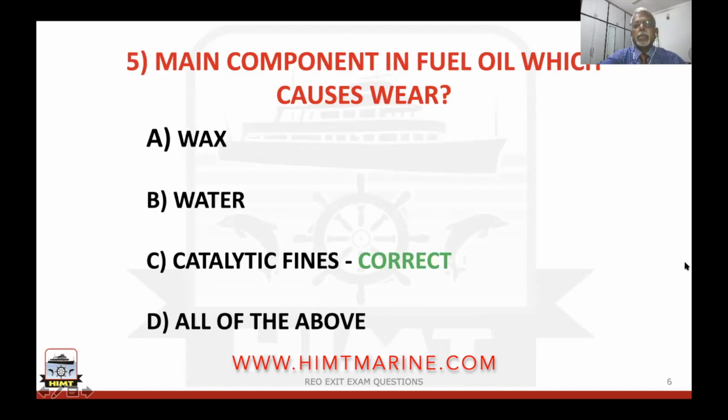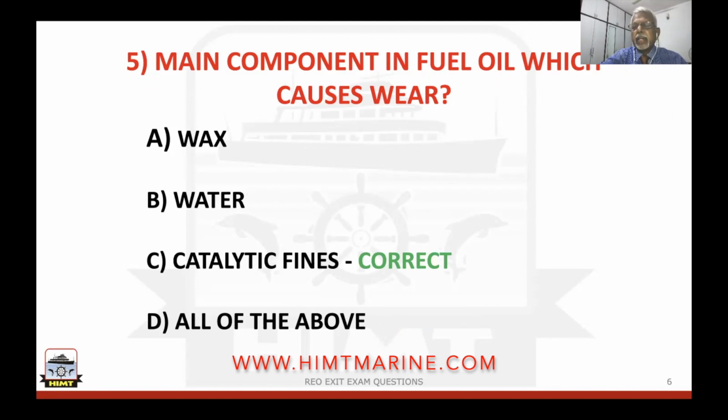So the main component in fuel oil which causes wear: is it wax, water, catalytic fines, or all of the above? Which causes wear? We mean abrasive wear. So we all know fuel oil is made in the fractional distillation column in the refineries from the crude oil.